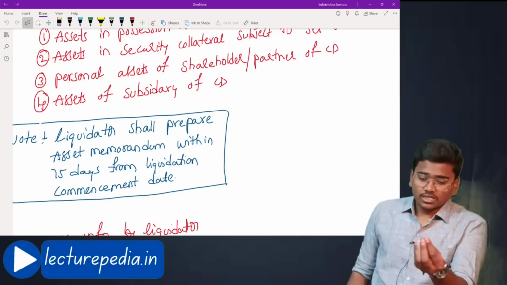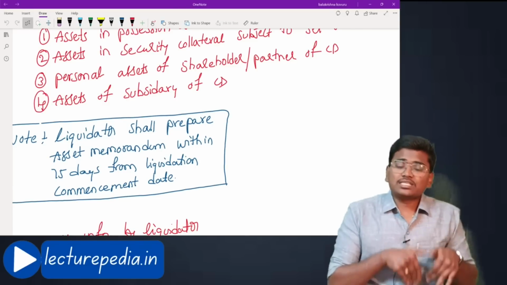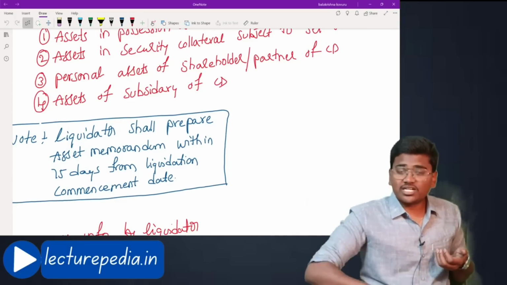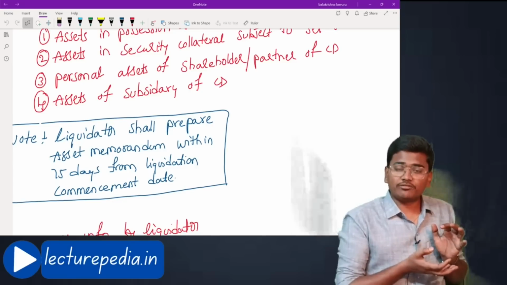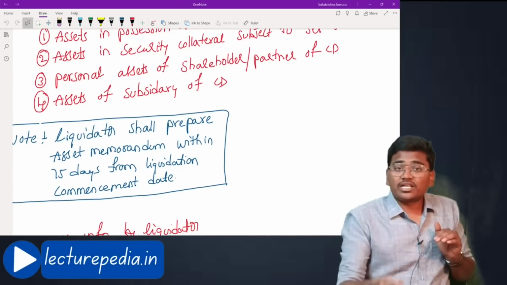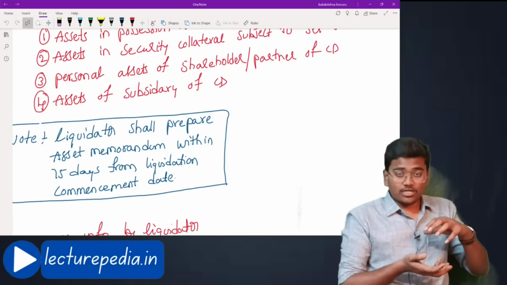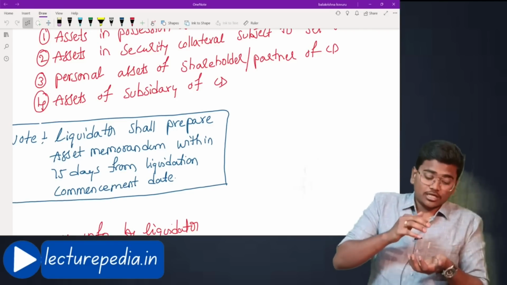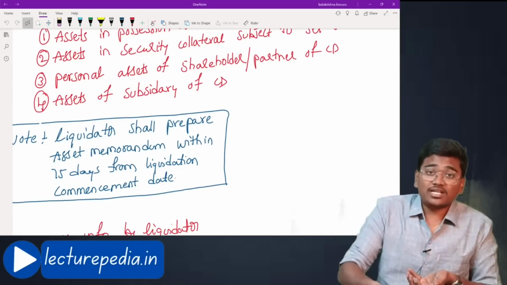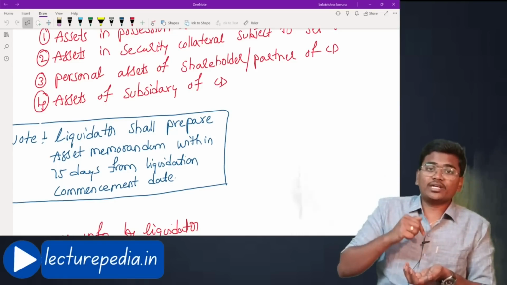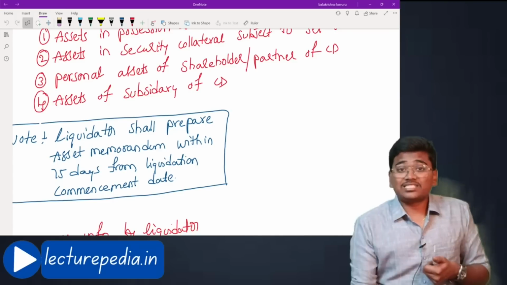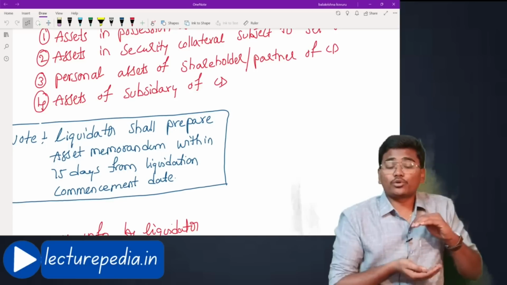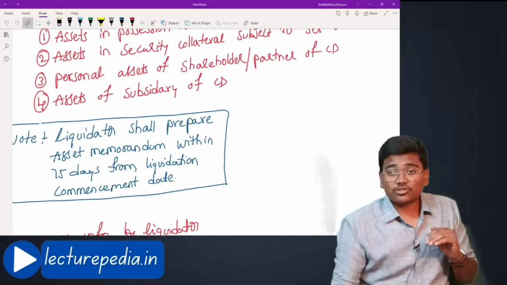Next, assets of subsidiary of corporate debtor. Why will you include assets of subsidiary company of corporate debtor into the assets of corporate debtor? Okay, corporate debtor is being liquidated, not the subsidiary. Subsidiary will continue as it is, but the corporate debtor will be liquidated. Thereby you should not include assets of subsidiary in the liquidation estate of the corporate debtor. However, you can include the shares that are held by this corporate debtor. Okay, the shares of subsidiary held by the corporate debtor can be included in the liquidation estate, but you should not include assets of the subsidiary. Shares of the subsidiary to the portion held by the corporate debtor can be included in his liquidation estate, but assets of subsidiary should not be included.